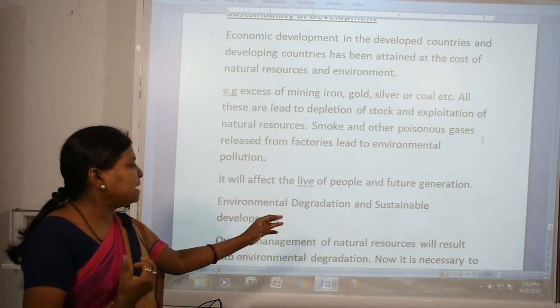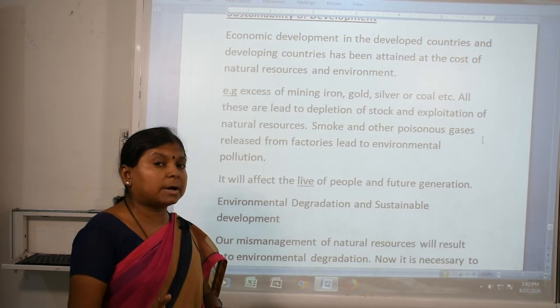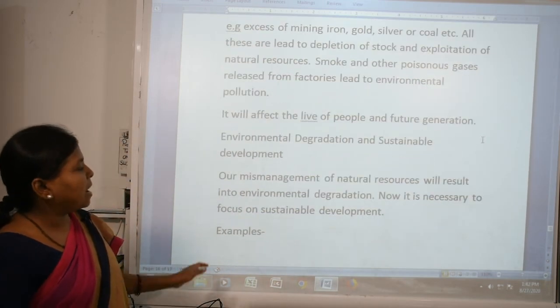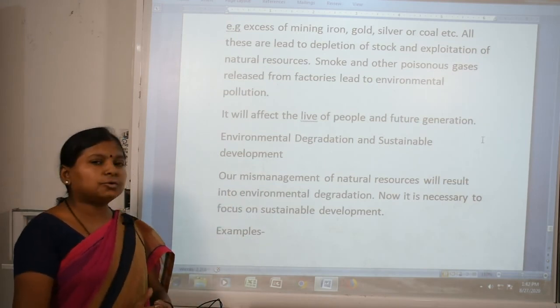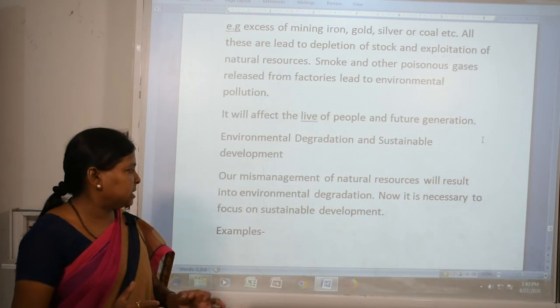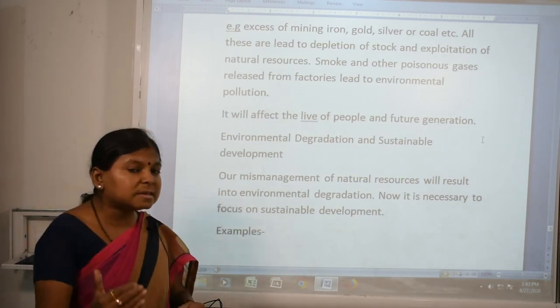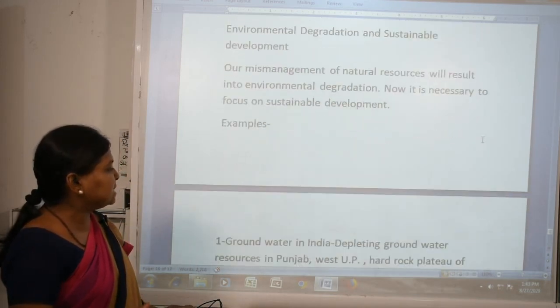So environmental degradation and sustainable development are also important regarding this development. Mismanagement of natural resources will result in environmental degradation. Now it is necessary to focus on sustainable development rather than just development. Some examples, just see that.